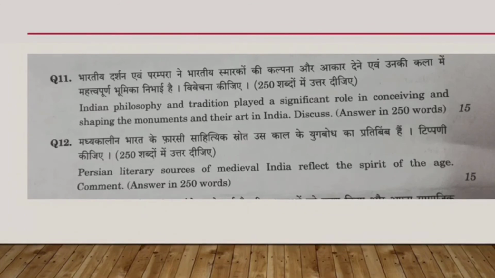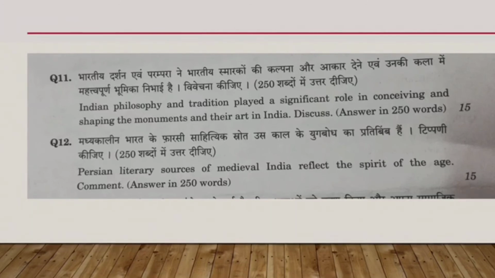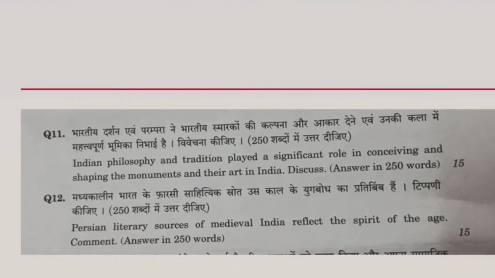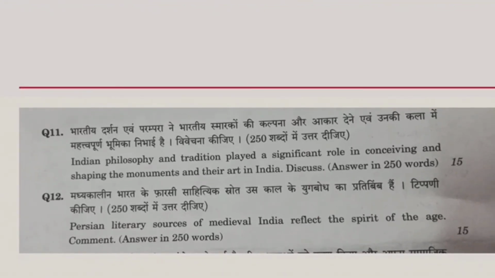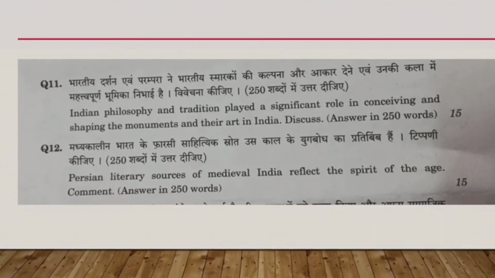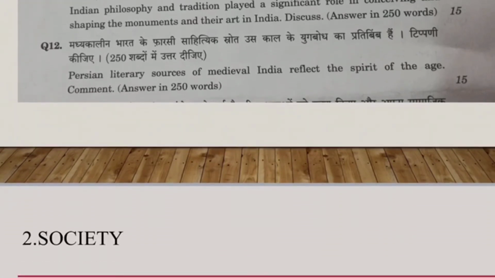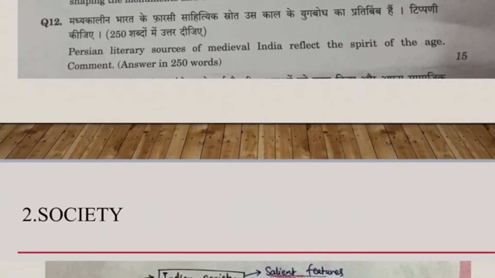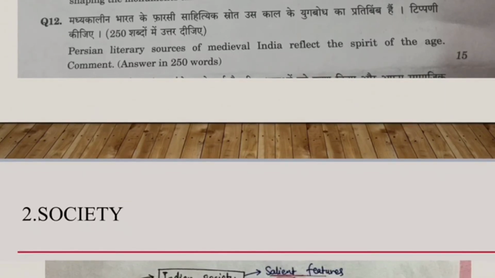Persian literature as a source of medieval India reflects the spirit of the ages. Comment. So we can see here also there were three topics: literature, art, and architecture, and here it is clearly given as literature. So we can see that when we are prepared with the topics given in the syllabus, we can answer the questions asked by the UPSC.